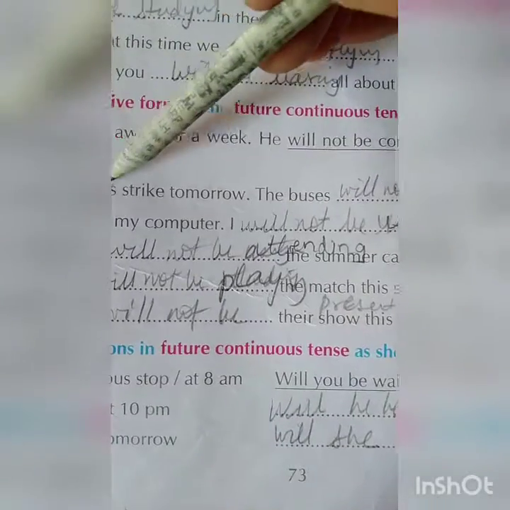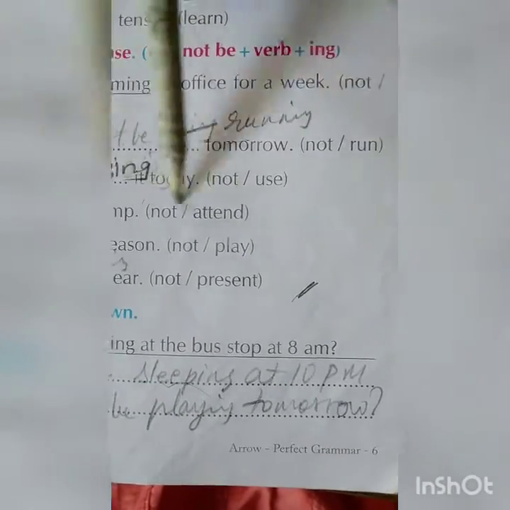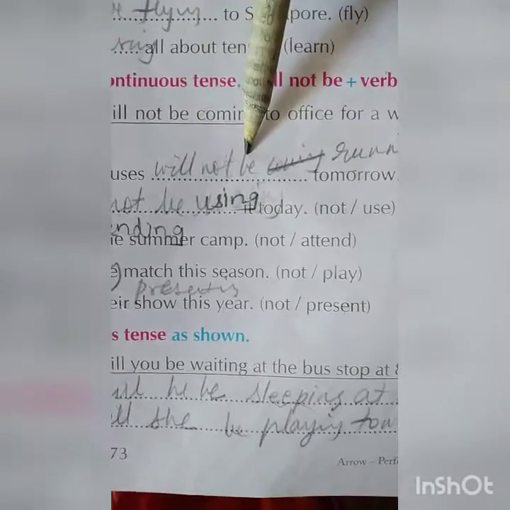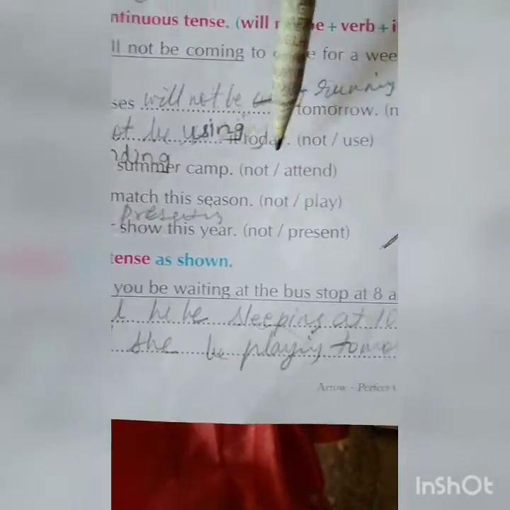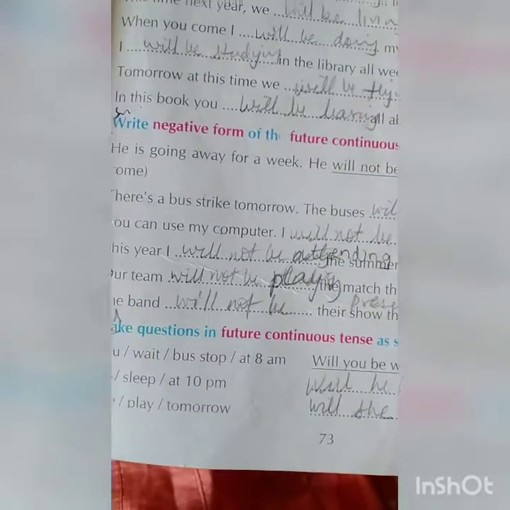Now one example of negative form of the future tense. Will not be plus verb plus ing. There is a bus strike tomorrow. The buses will not be running tomorrow. Not and run are given. Negative, run is the verb. So will not be, will plus not be plus run plus ing. This year I will not be attending the summer camp. Not and attend. So attend is your verb. Will not be plus attend plus the ing form of the verb.